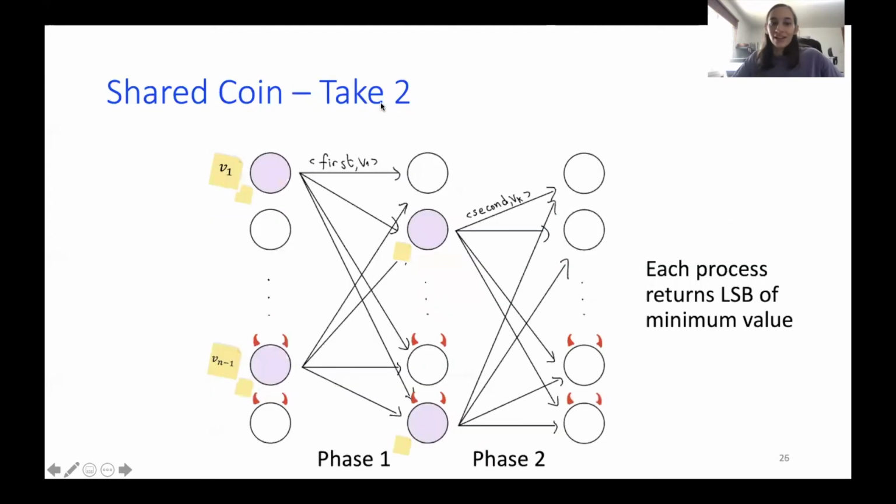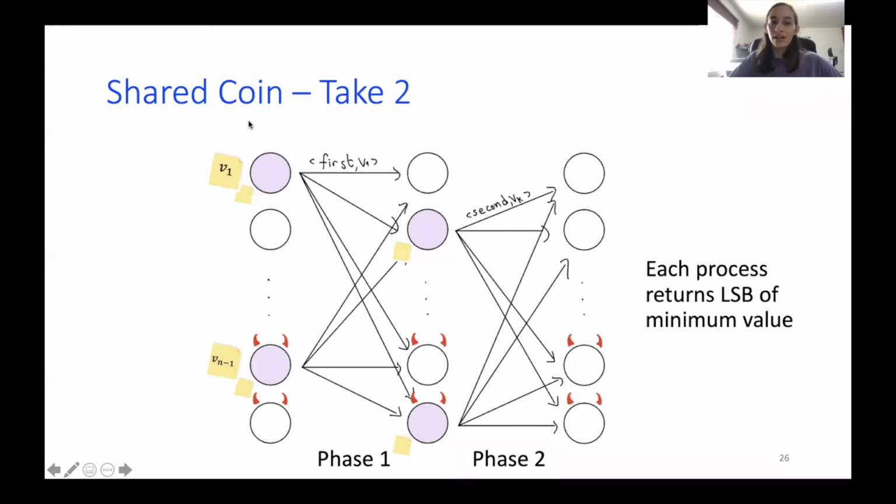Great. So we achieve quadratic communication, which was a great coin, but doesn't help us to break the sub-quadratic barrier we want to achieve. So let's go on to take 2. What we do in take 2 is actually quite the same. I won't repeat the algorithm, but a common method to reduce word complexity is to use committees. So what is a committee? A committee means that each step of the protocol is being executed by only a subset of the processes.